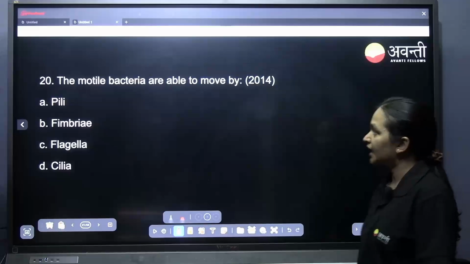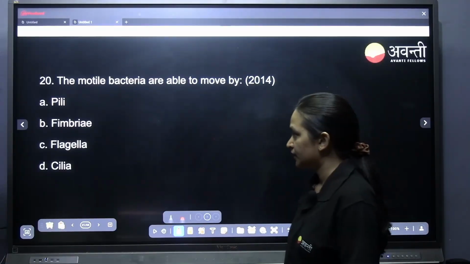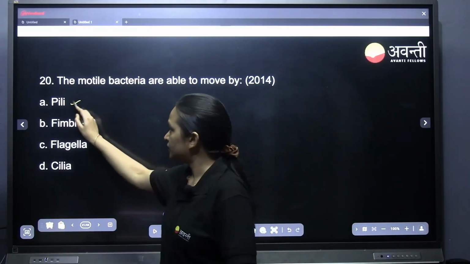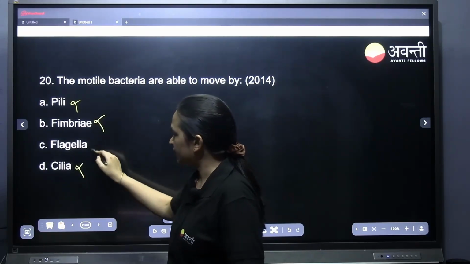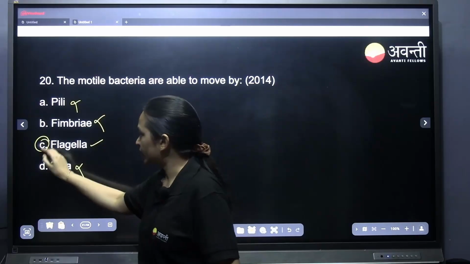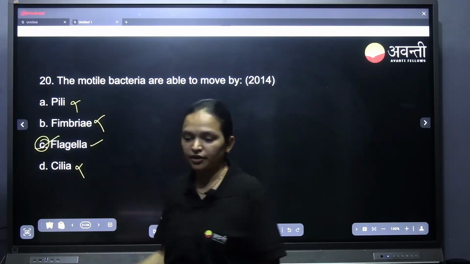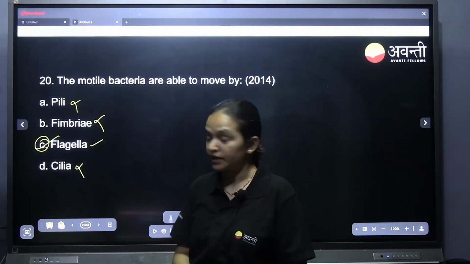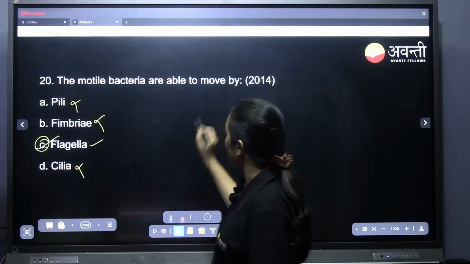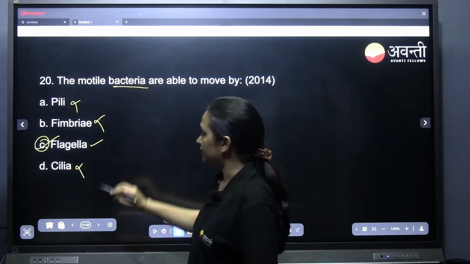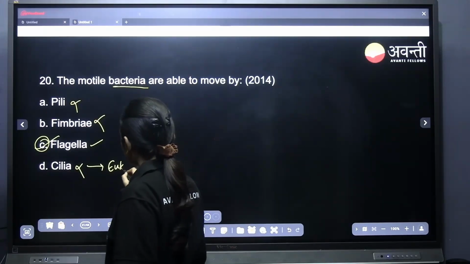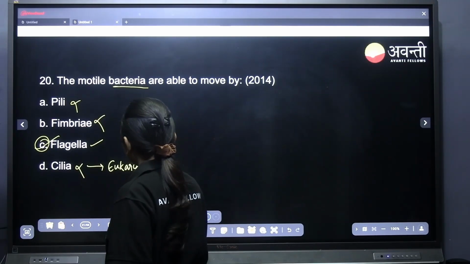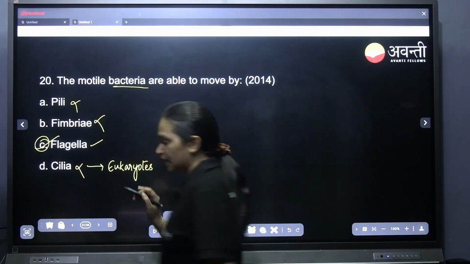The motile bacteria are able to move by. Are the pili helping in moving? No. Fimbriae? No. Cilia? No. Flagella? Yes. You might ask, why is cilia not helping in moving? Here they have asked about bacteria. Cilia you can find in eukaryotes, for example paramecium.